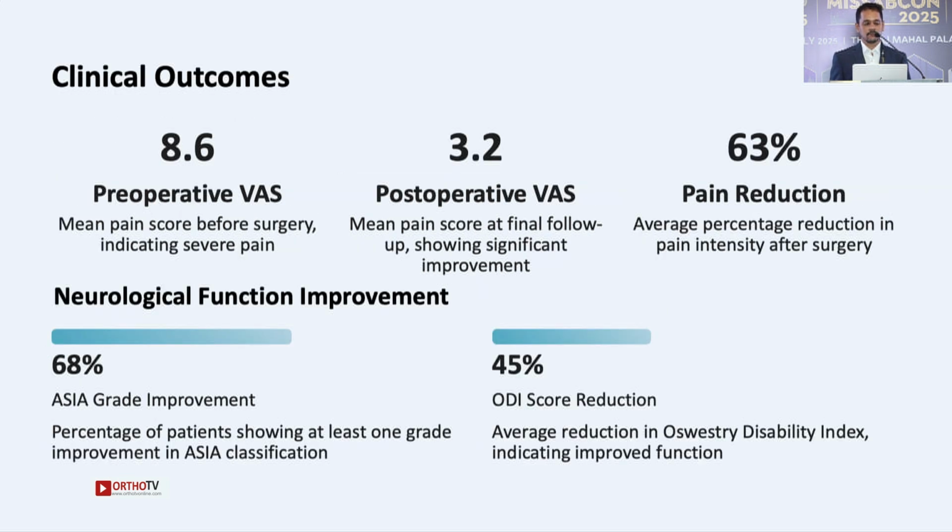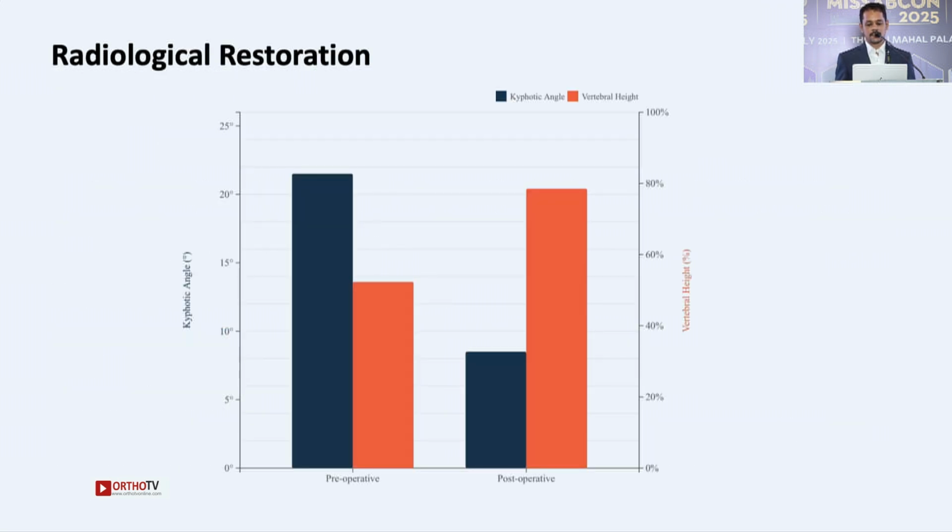So the clinical outcomes: the preoperative VAS score with an average of 8.6 improved to 3.2, a pain reduction overall of 63%. Coming to neurological improvement, there is at least one grade of improvement in ASIA grade in around 68% of the patients, and 45% had ODI score reduction. In the radiological restoration, the kyphotic angle decreased from around 20 to 25 degrees to around 5 to 10, and there is an increase in the vertebral height from 40 to 80%.